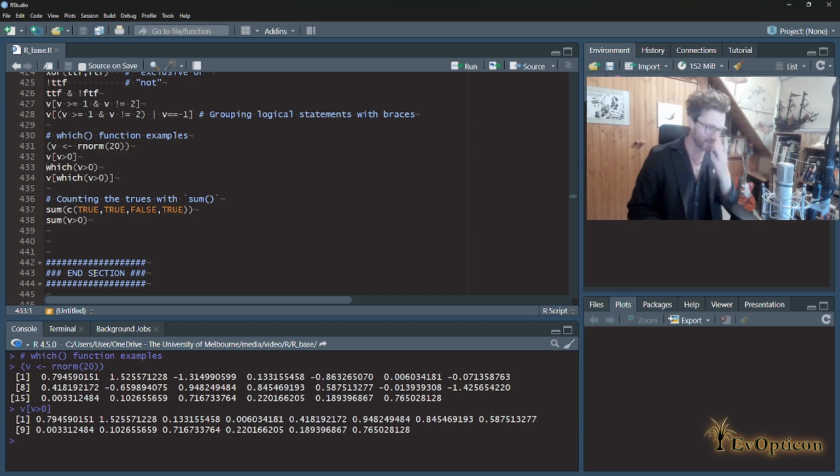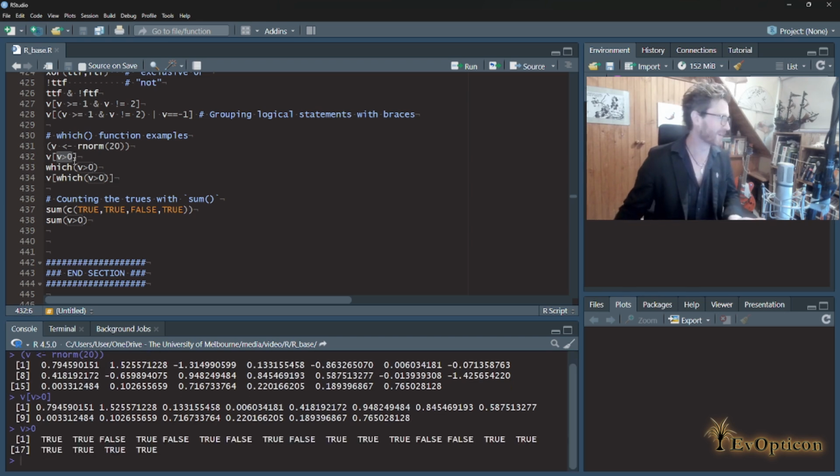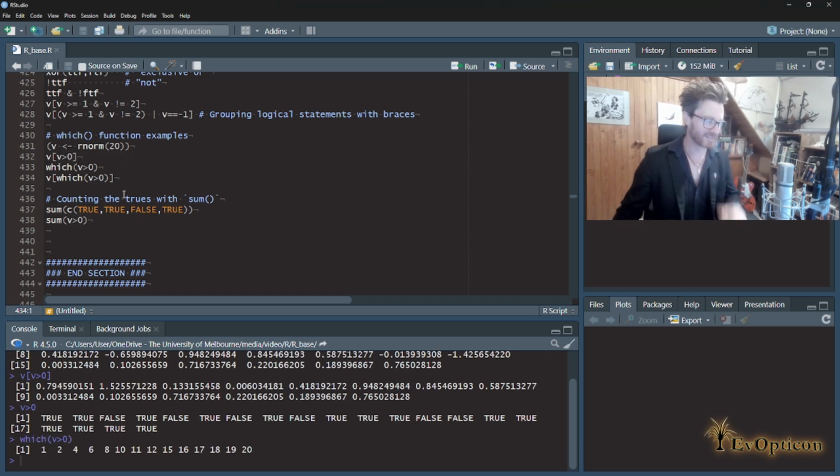And it would be essentially as though we'd looked at, what we're mentally doing is we're almost converting that into a true-false vector, asking this question, is v greater than 0? So we're sort of mentally creating this vector, and then we're giving you the numbers of all the positions that are true. That's what which does. So it just tells you it's the first, the second, the fourth, the sixth, and that.